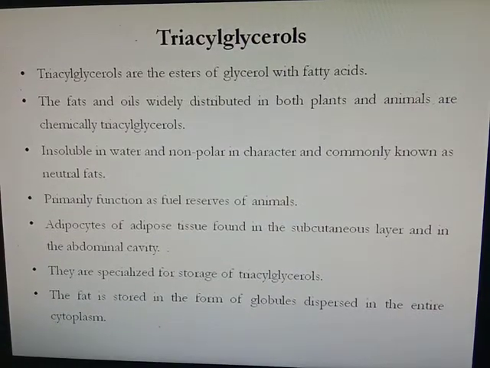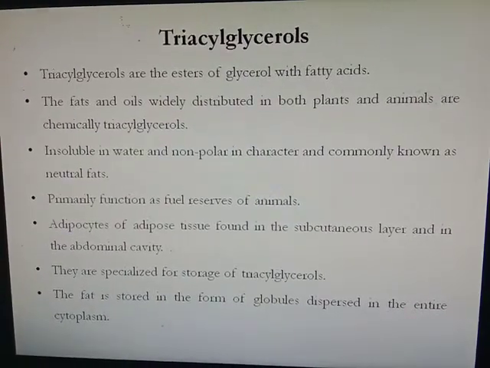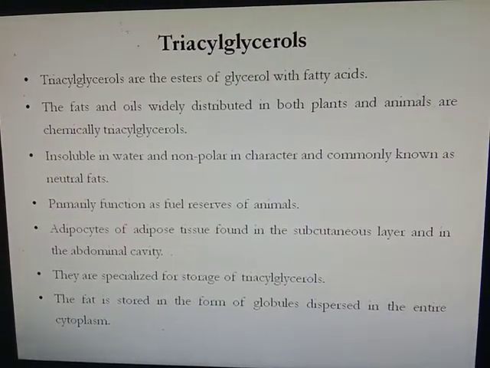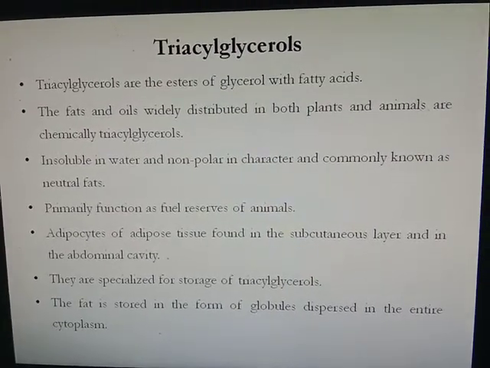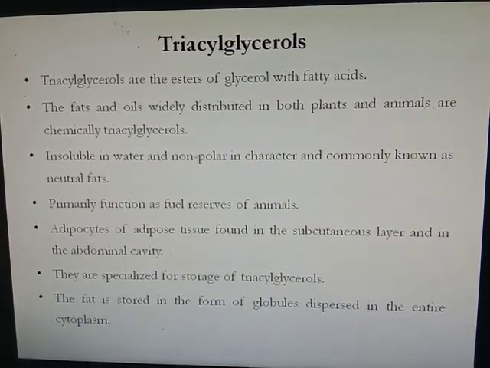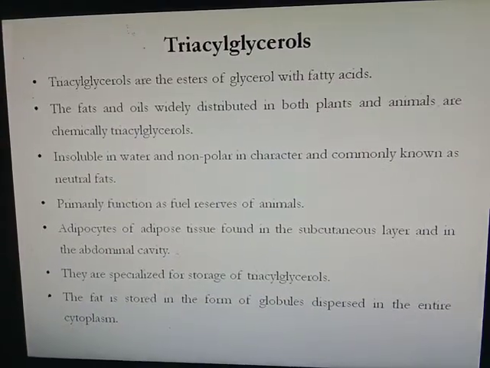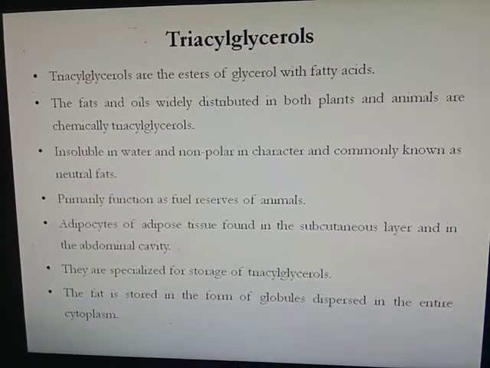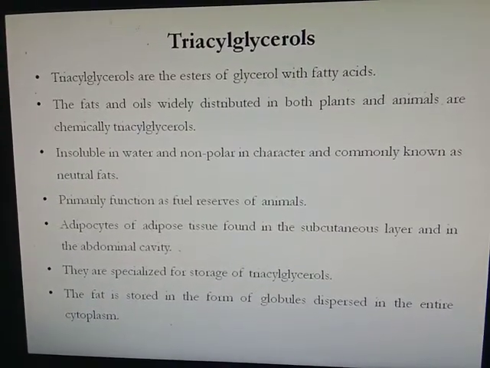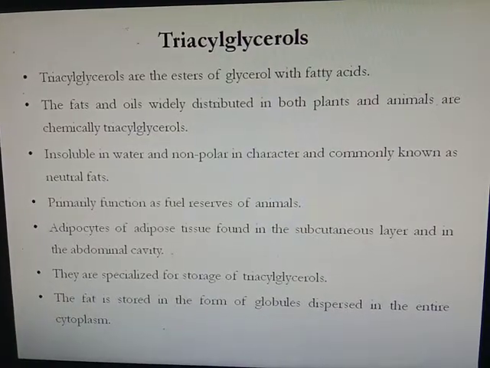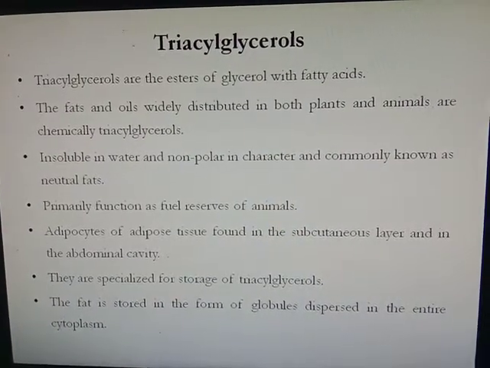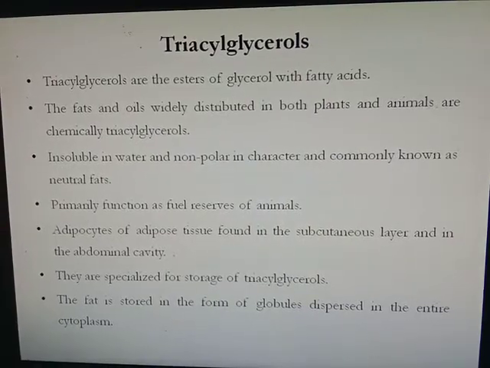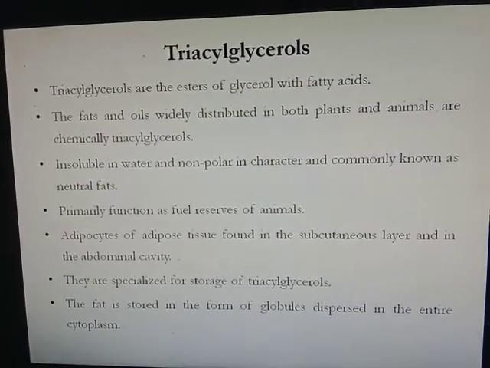Adipocytes of adipose tissue, found in the subcutaneous layer and in the abdominal cavity, are specialized for the storage of triacylglycerol. The triacylglycerol in this adipose tissue is stored in the form of globules dispersed in the entire cytoplasm of the cell.